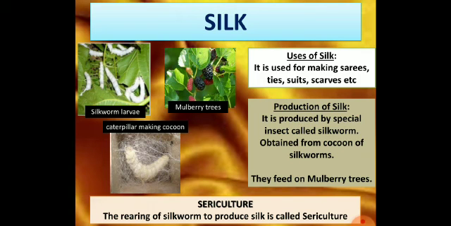If you see, these are the larvae of the silkworm. They feed on the mulberry leaves. If you see the tree and fruit of the mulberry, after it comes to a stage of caterpillar, and it has fed for its cycle, it will start to form a wool-like, thread-like structure around it. Caterpillar making cocoon. That cocoon is our silk thread. The uses of silk are making saris, ties, scarves, etc.